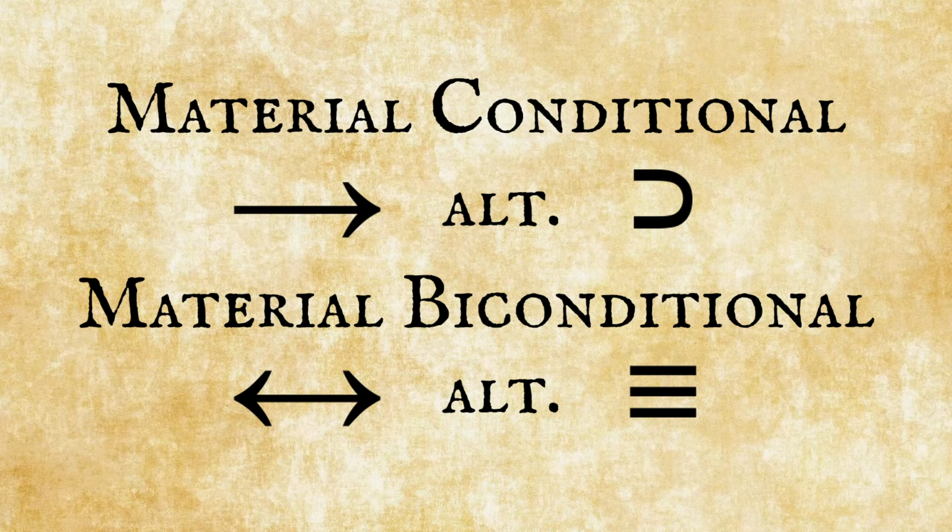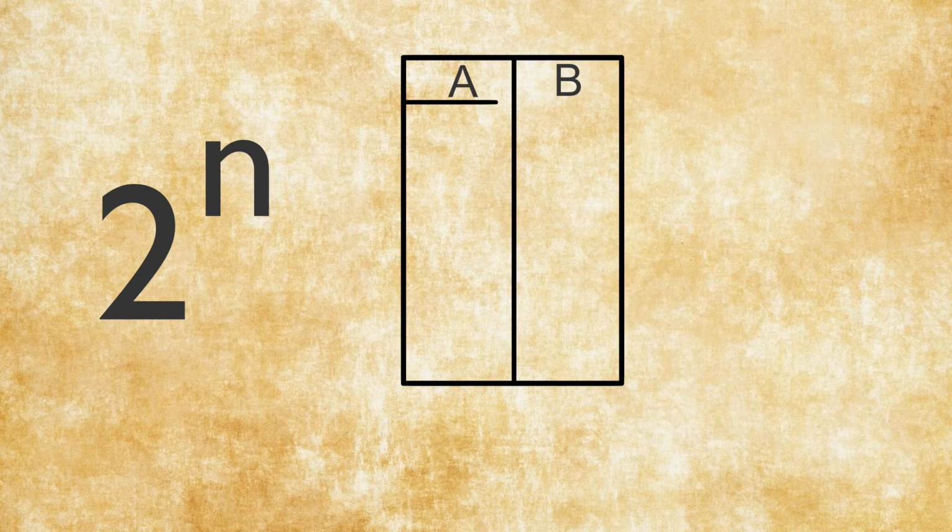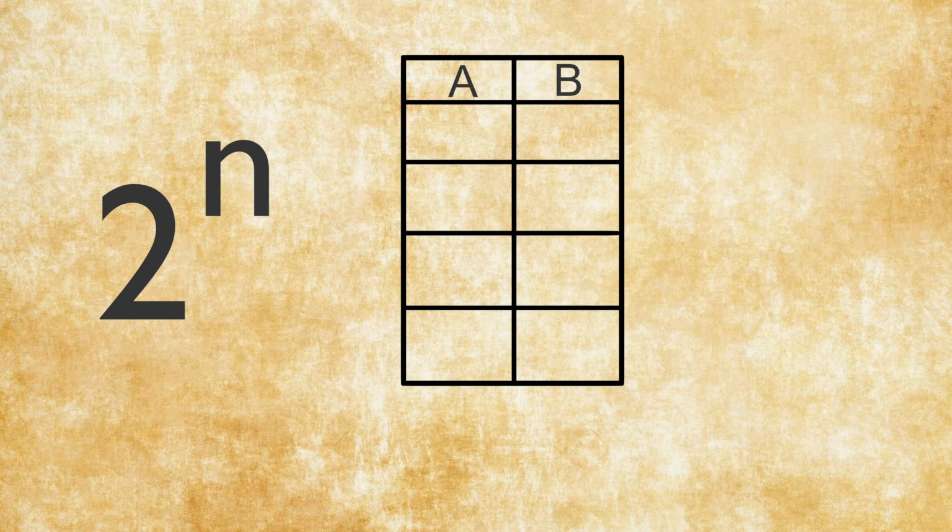So here are the operators that I will go through in today's episode. Logical, material conditional, and material biconditional. As we discussed in the last episode, the number of rows is calculated by taking 2 to the power of the number of variables we're dealing with. And in today's example, we only have 2 variables, A and B, so we only need 4 rows.